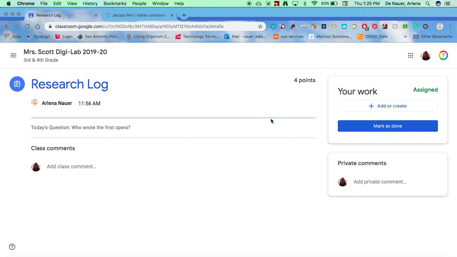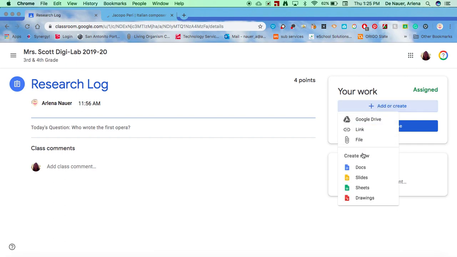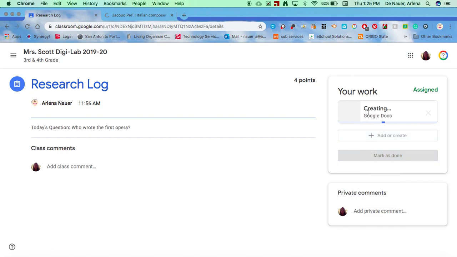We are going to start a document that you're going to use each week to continue to add to your questions. Over here on this side, where it says add or create, we're going to add or create, and then we have a choice. I think that a document is the best thing for us to use for this, so I'm going to choose document. It's going to create my document inside my own Google Drive.